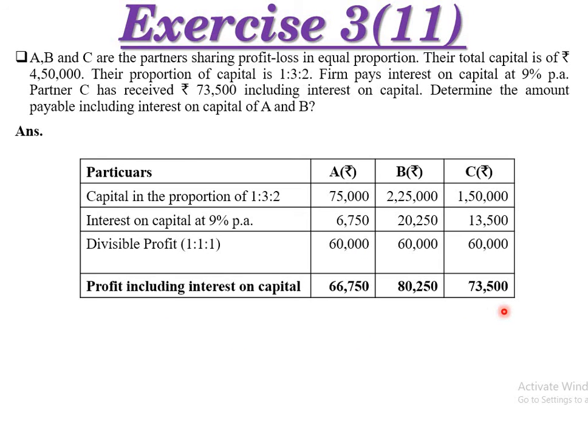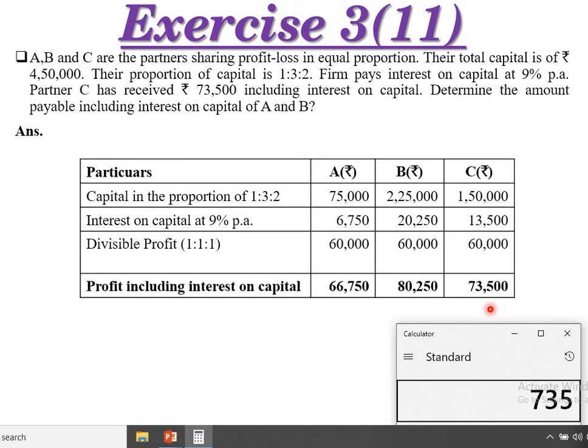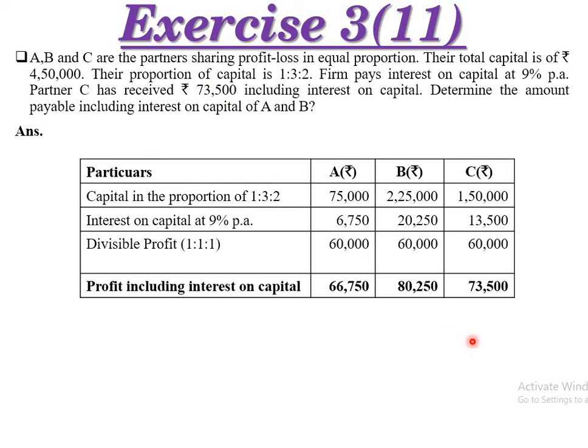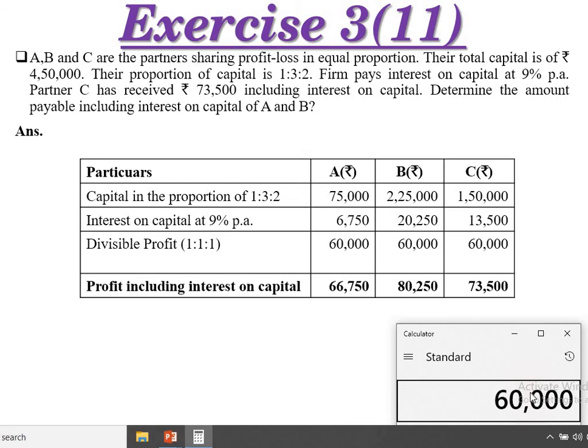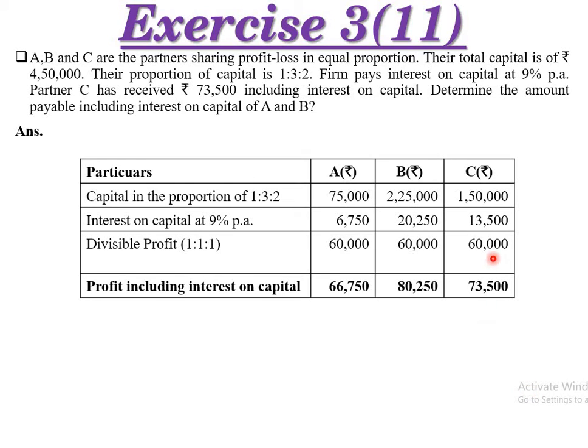Consider this amount, 73,500. We have 73,500 and minus 13,500, so we get 60,000 rupees. This amount comes from the profit share, and the difference is 60,000. Profit and loss is shared in equal proportion, so everyone will get 60, 60, 60.